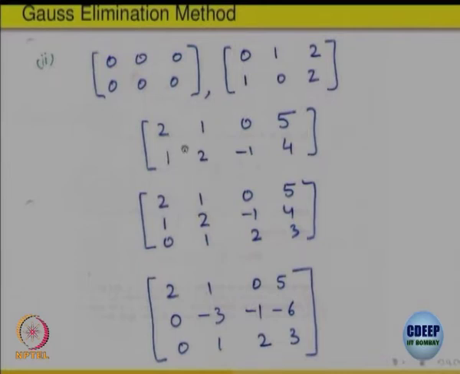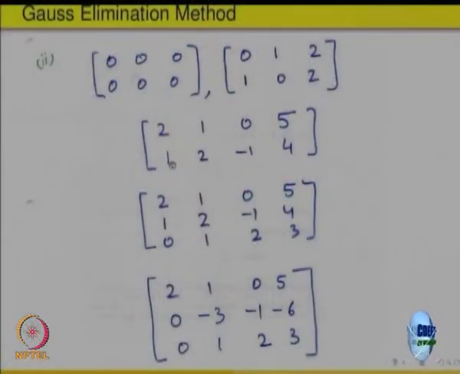Is it okay that this is in the row equivalent form or not? No, it is not in the row equivalent form. Why is it not in the row equivalent form? Because here the first non-zero entry is coming at the place 2. In the next row, the non-zero entry should not be coming at the same column. It should be on the right side. You see the second property, right. So, this is not in the row equivalent form, because the non-zero entry for both the rows are coming at the same column,